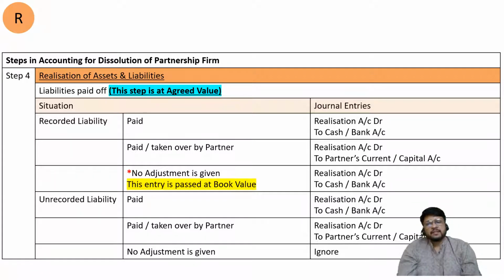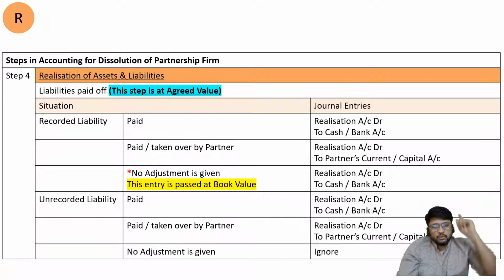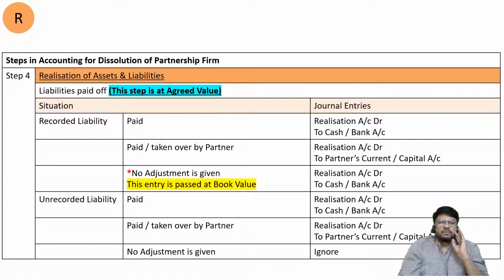It is there in the realization account at book value. But afterwards the problem is silent. Problem is not telling you what did they do with the liability. Did they pay it, or did any partner take it over? Nothing is told by the problem. Problem is silent about payment of the liability. Problem told us that in the balance sheet liability is there, but in adjustment nothing is told about whether the liability is paid or not paid. In that case we must assume that the liability is paid off at book value.